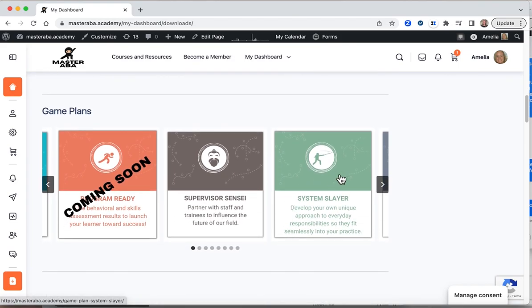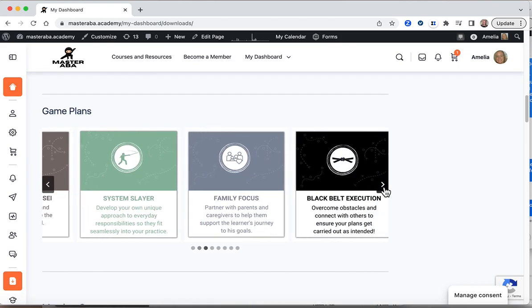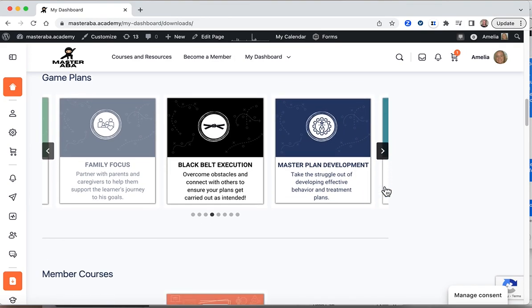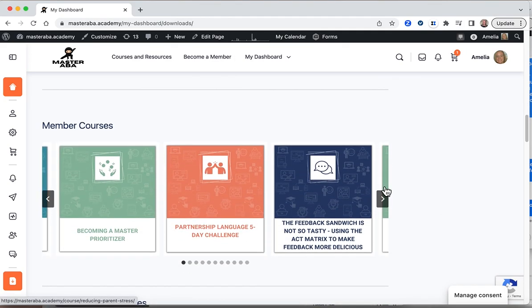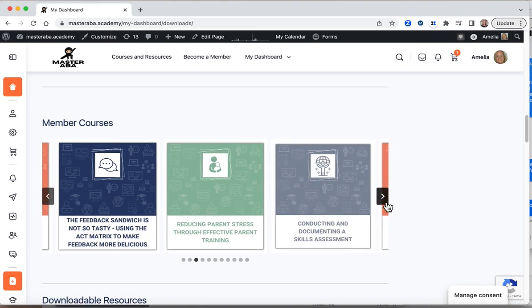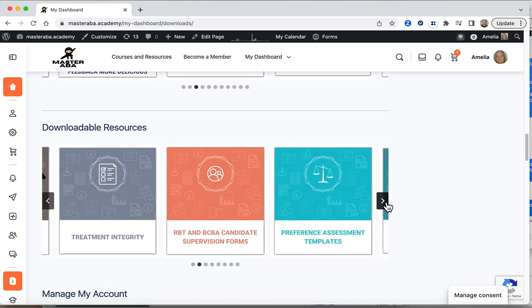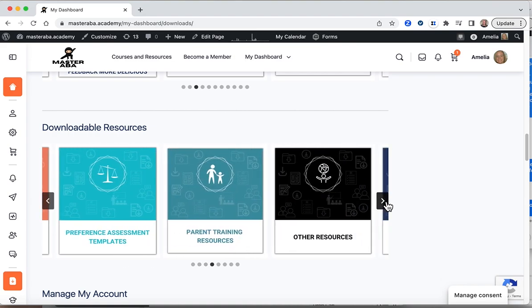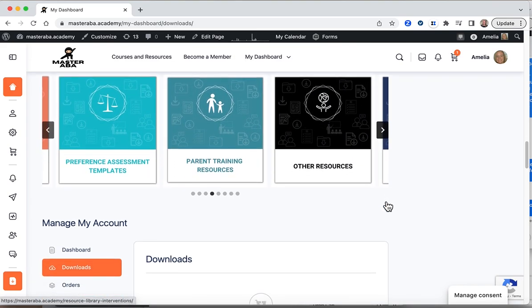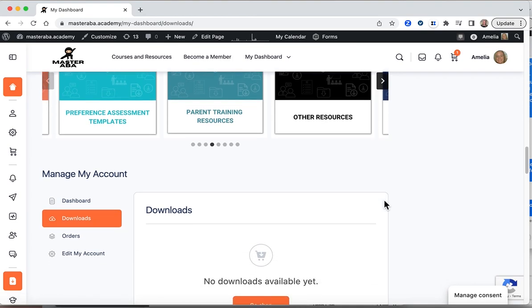If you don't want to leave this page, you can access the game plans directly from here just by scrolling through them. You can also scroll through all of the member courses if you just want to take a course rather than following the game plans. And the same is true with the downloadable resources. So you can scroll through and see the different topics of the downloadable resources here.